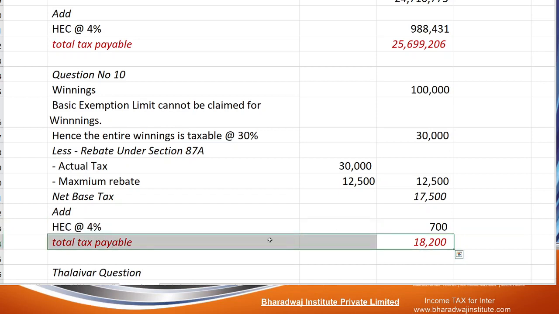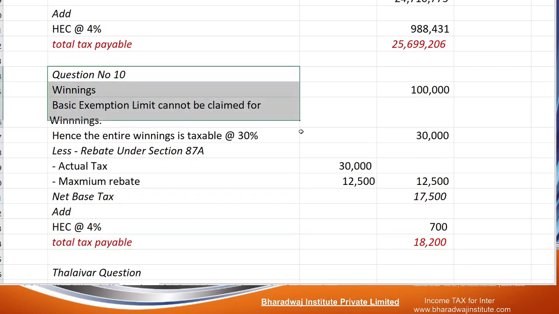So total tax payable is 18,200. Copy this.